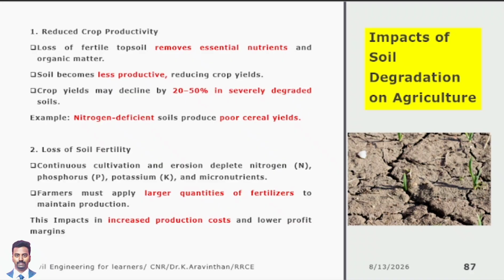Sir, then what is a good soil? The soil should not have any cracks. It should have crumbs. Crumbs means small granules, like small pores will be there. This is called a good soil. If you are not seeing any cracks, only round granules are there, then it is called a healthy soil. By viewing itself, you can say whether it is a good soil or not.